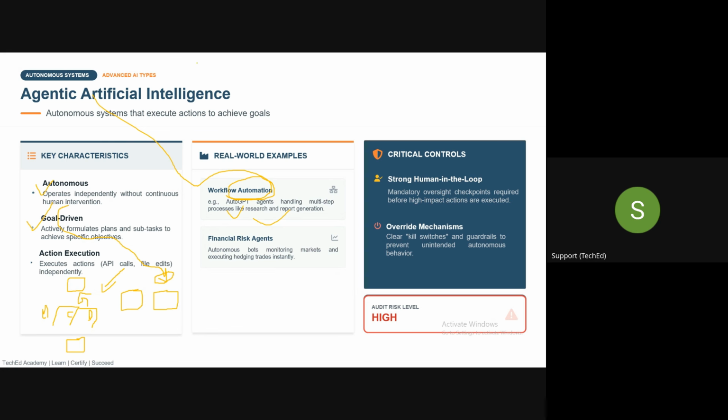Now, guys, in case of an agentic AI, there is a strong need for HITL. There are 3 concepts: human in the loop, human off the loop, or human out of the loop. In case of agentic AI, there has to be a human in the loop. So obviously there has to be some kind of oversight which is required before high-impact actions are executed.